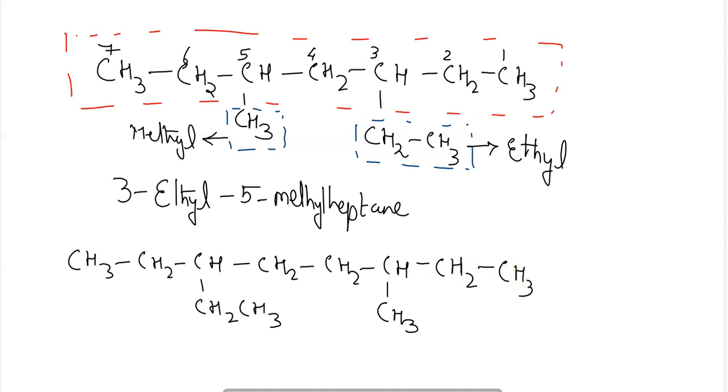This is an example where the ethyl group and the methyl group are there. If I start numbering from one side, it will be 1, 2, 3, 4, 5, 6, and the sixth position will be provided to the ethyl group, while from the left hand side it will be 1, 2, 3, 4, 5, 6. So the third position is provided to the ethyl group and the sixth position is provided to the methyl group here.